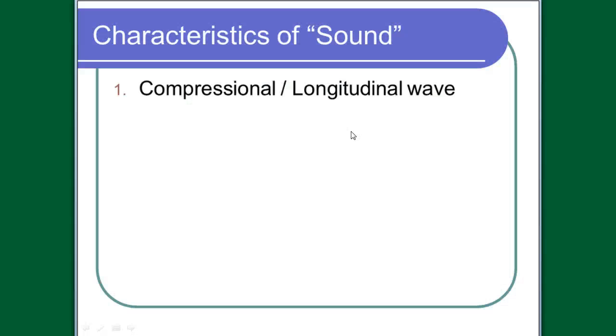Not only is sound a compression wave, but a compression wave by necessity is an example of a mechanical wave. A mechanical wave, you need to write this down, is a wave that requires a medium to move through. It requires matter. Now light is not a mechanical wave. Light reaches us from the sun through the vacuum of space. There is no matter that light moves through. Light does not need matter to move through.